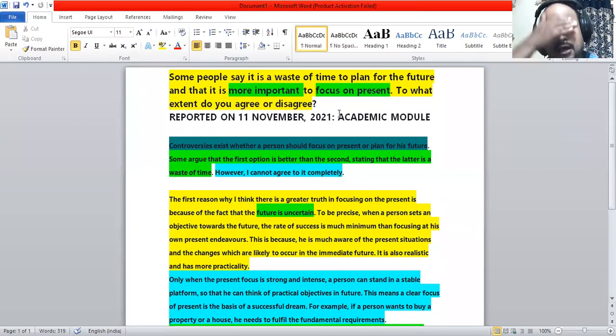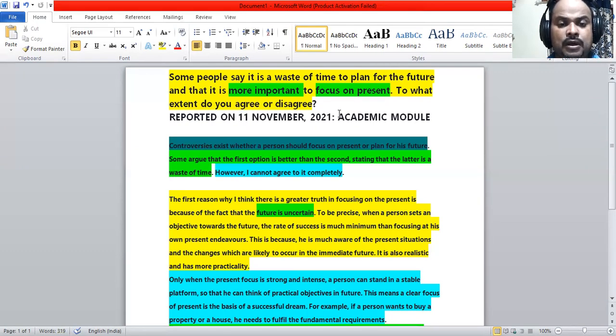So there is an argument which is presented as a statement here. It is argued by some people that it is a waste of time. So it is not good to waste time planning the future, because you have to focus on the present, and that is more important. To what extent do you agree or disagree?